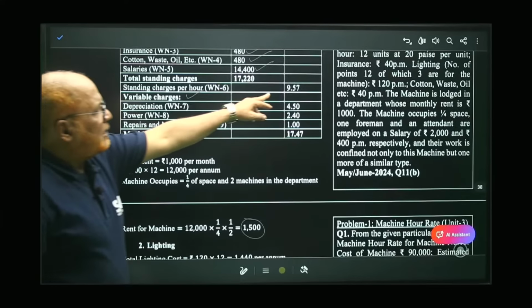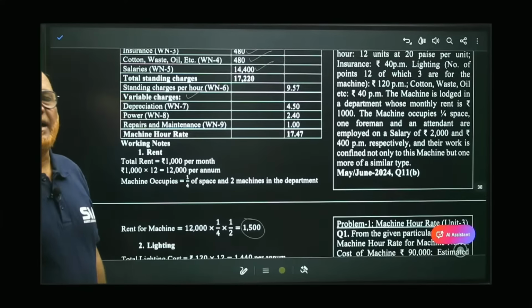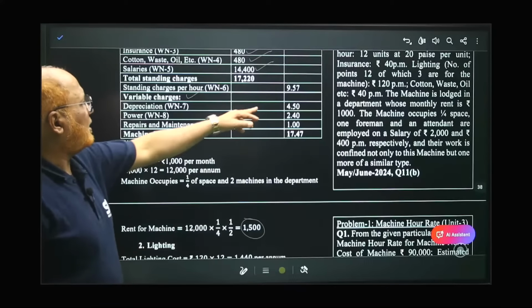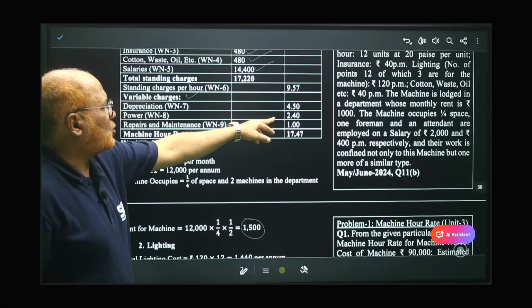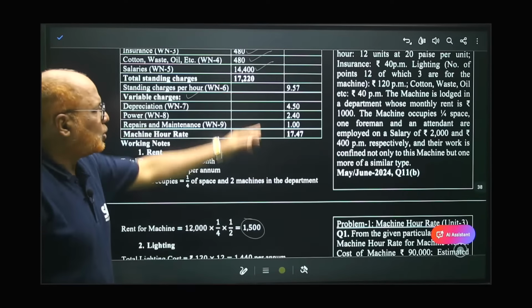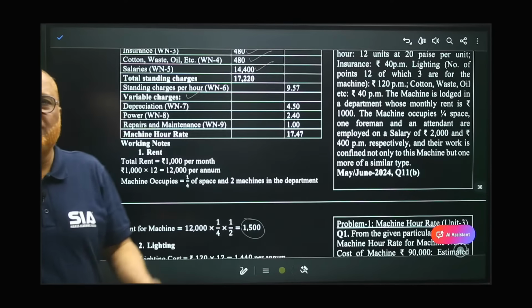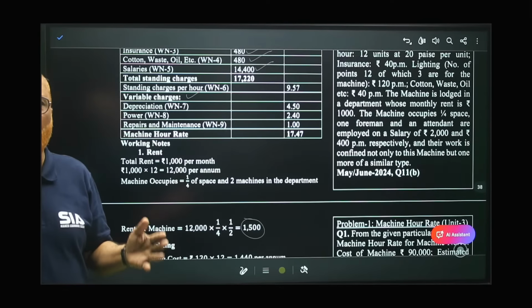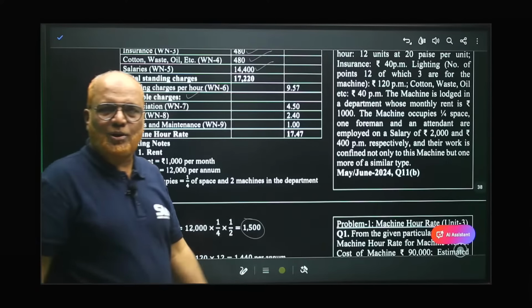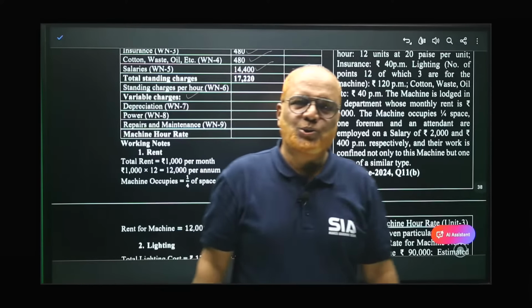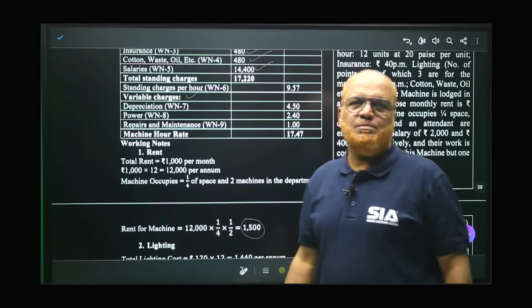Now, 9.57 is the standing charges per hour. And the variable charges are depreciation 4.5, power 2.40, repair 1. Total is 17.47. That is called machine hour rate. That's all. Hope you understood each and every point I have explained.